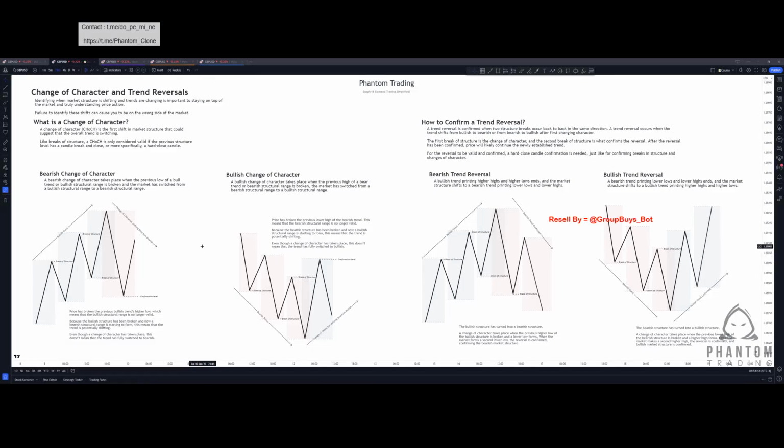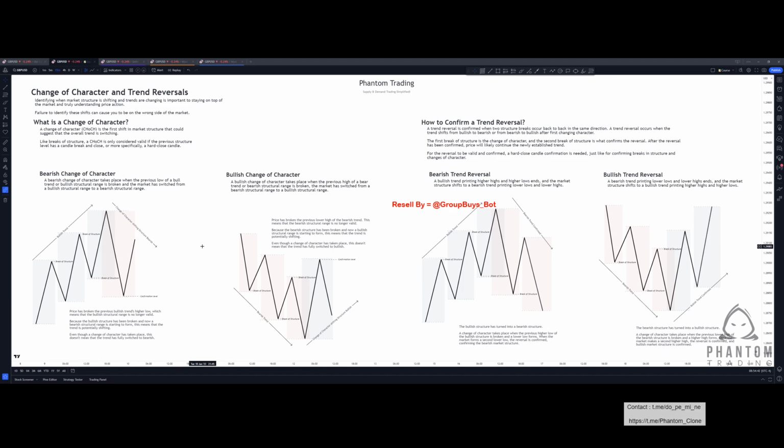Now let's talk about changes of character and trend reversals. Identifying when the market structure is shifting and trends are changing is important, staying on top of the market and truly understanding price action and the overall direction of the market. Failure to identify these shifts can cause you to be on the wrong side of the market and ultimately put you fighting against the overall market trend when you're looking to execute trades.